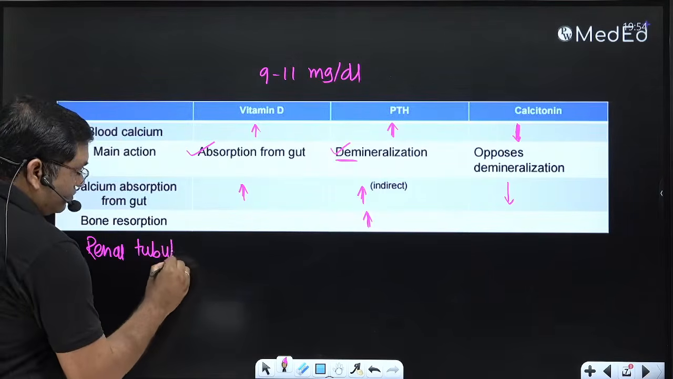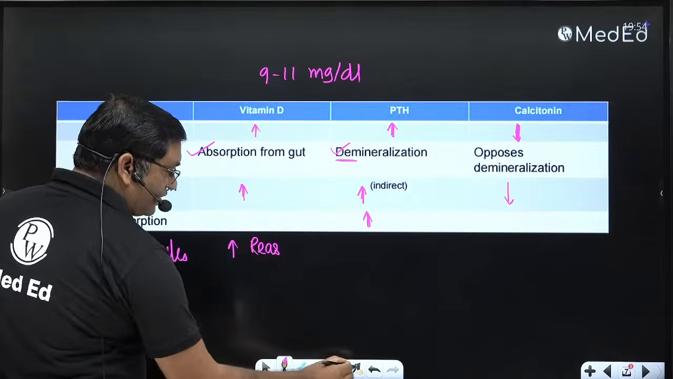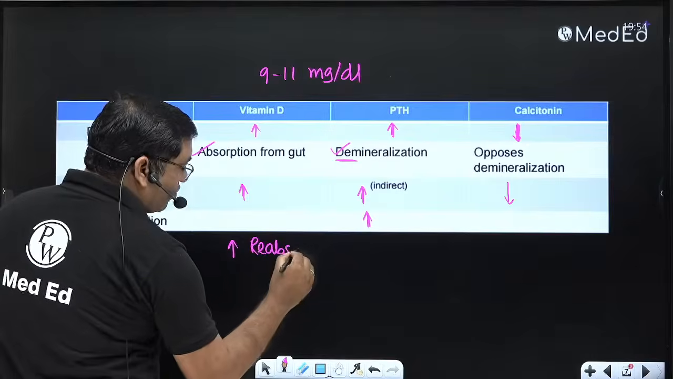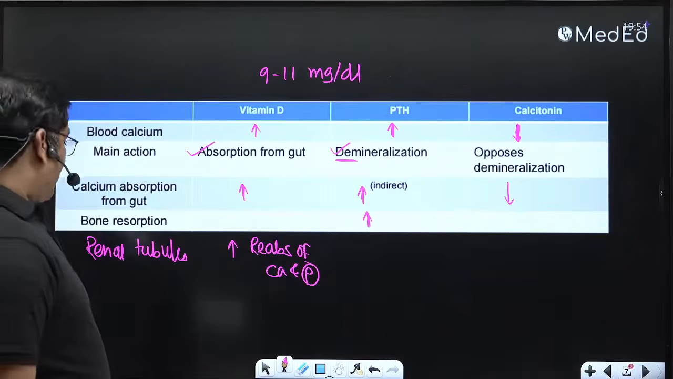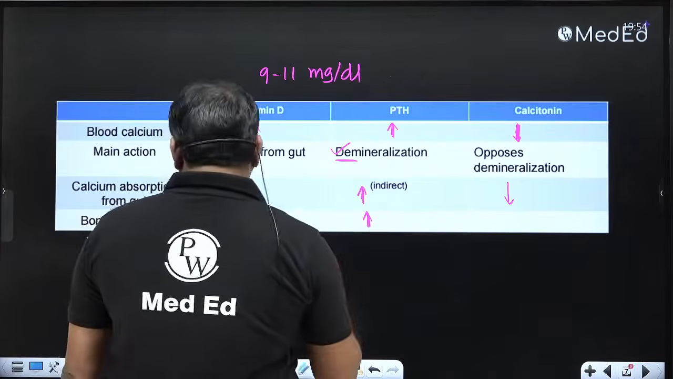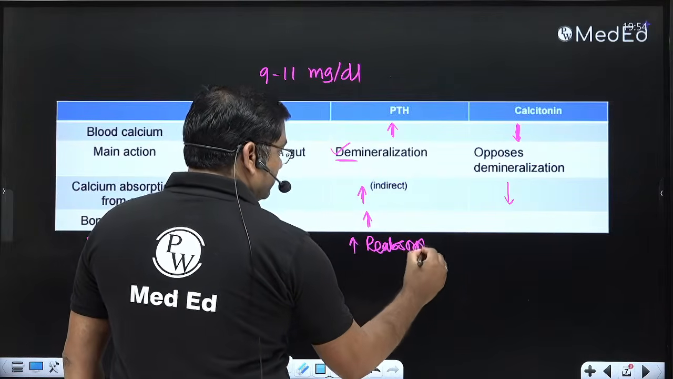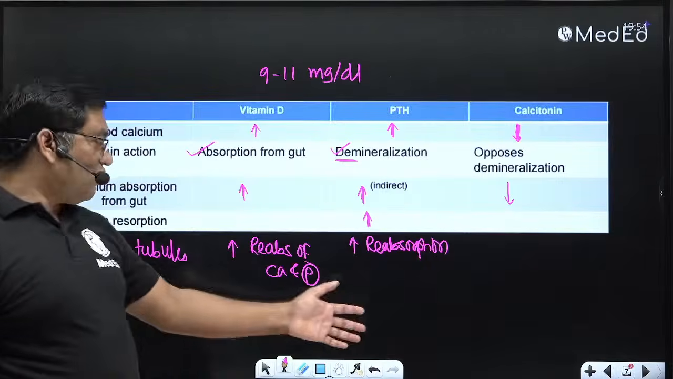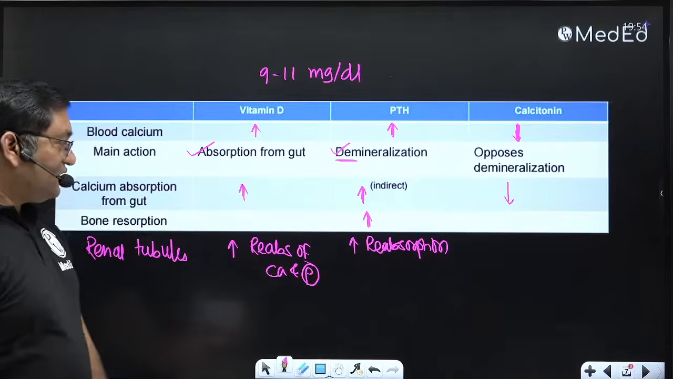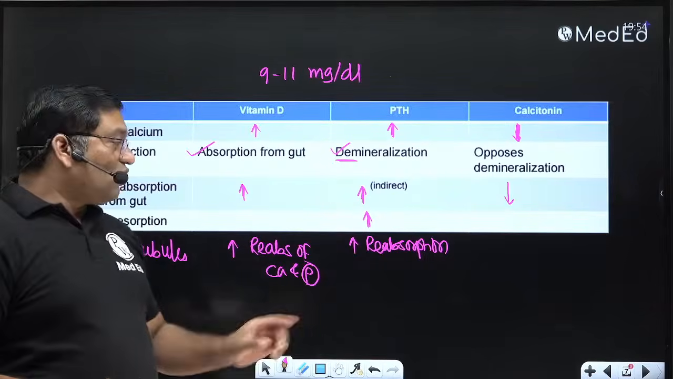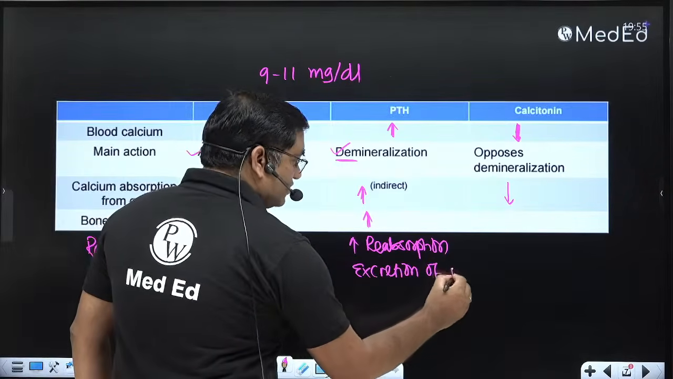Renal tubules: vitamin D increases the reabsorption of calcium and phosphorus from the renal tubule. Parathyroid hormone increases the reabsorption of calcium, but increases the excretion of phosphorus. Okay.